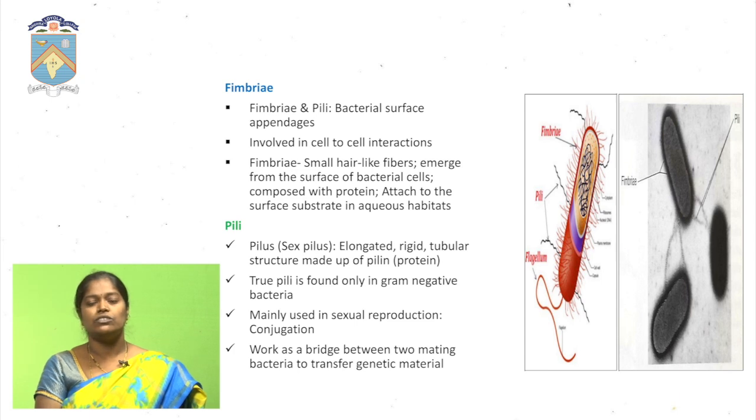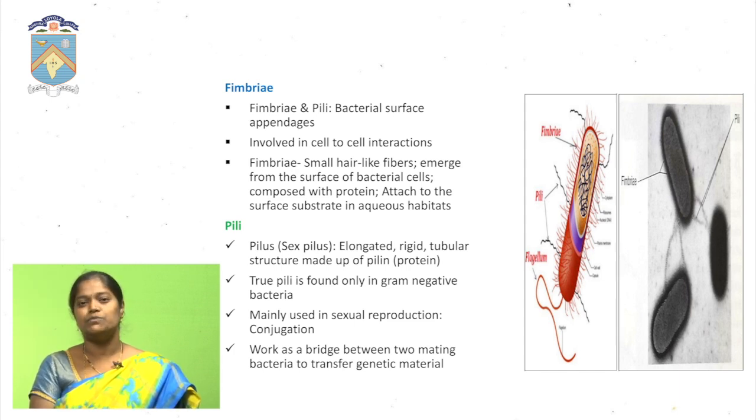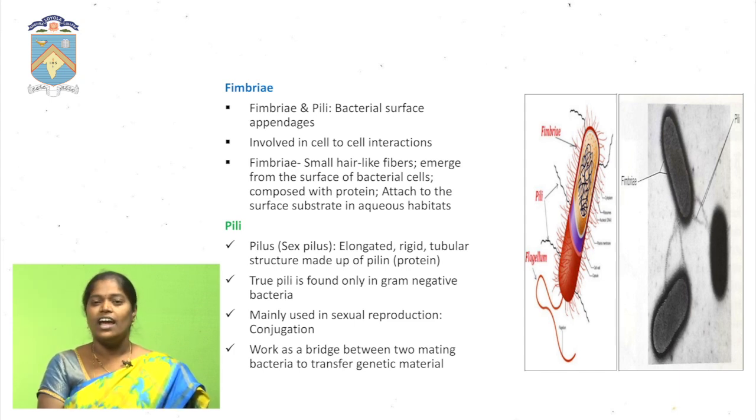We can observe the fimbriae and pili. They are elongated, rigid and tubular structures. When any bacteria is present in the surroundings, they form a bridge and transfer the genetic material from one cell to another cell.